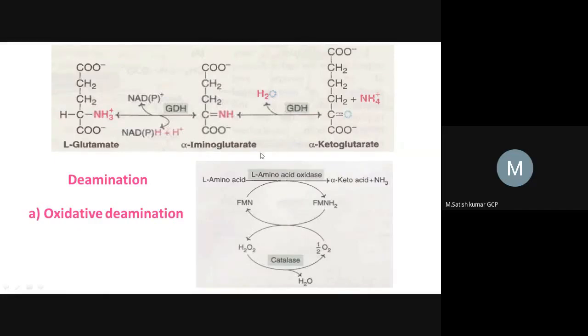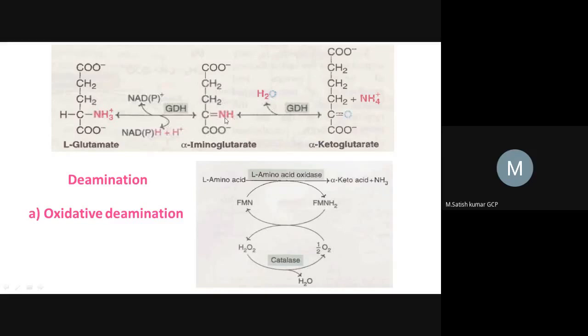Okay. Now this alpha iminoglutarate will be accepting water. This is a hydrolysis reaction, right? Here a water molecule is added. This oxygen will be replacing the NH functional group and forming a keto acid, right?